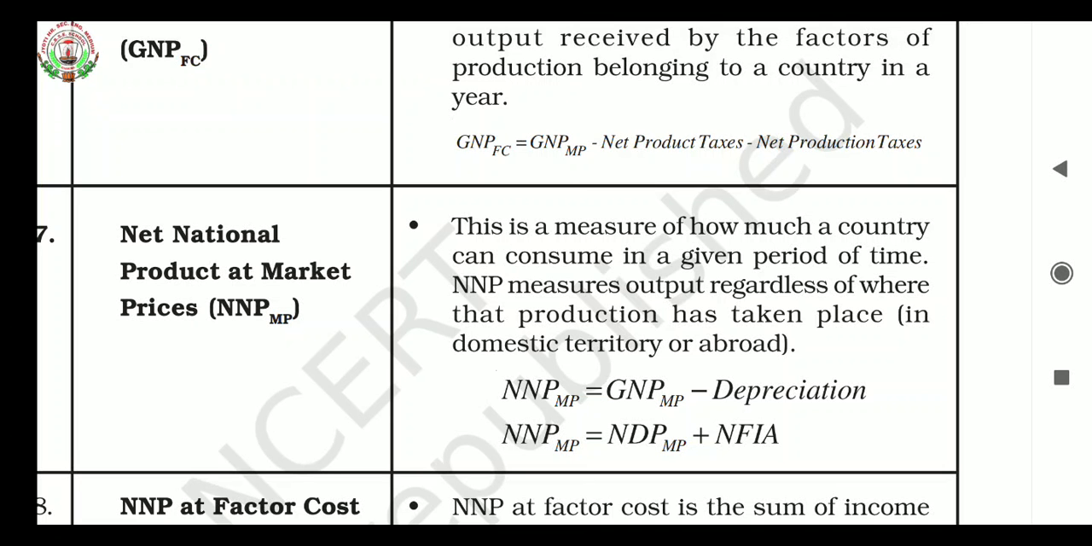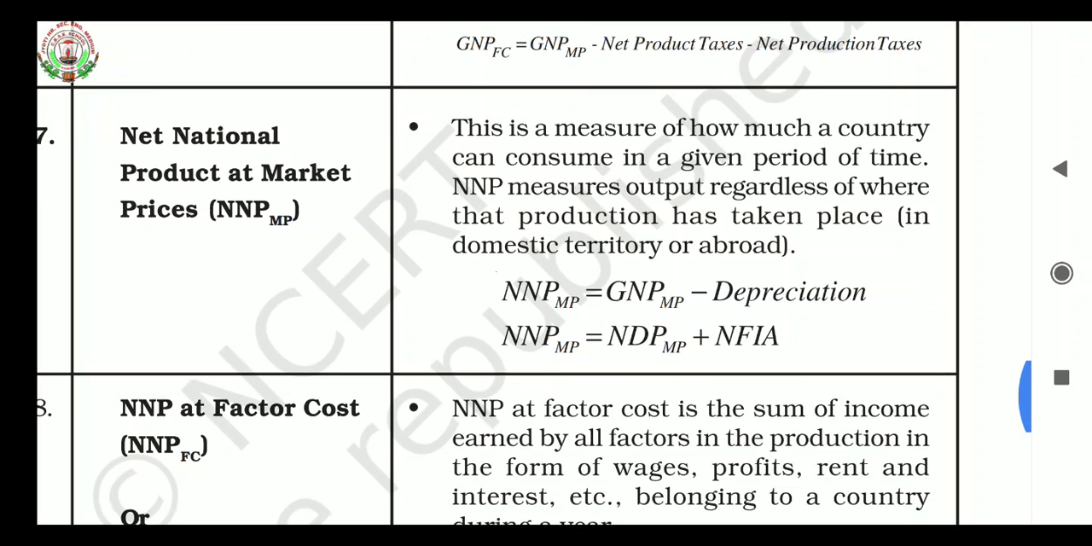We have learnt this earlier also. Net national product at market price equals net domestic product at market price plus net factor income from abroad. So that is the formula of net national product at market prices. It measures how much a country can consume in a given period of time.